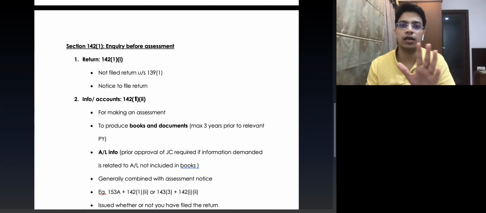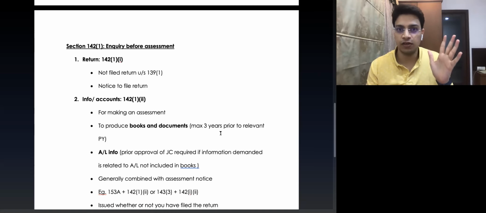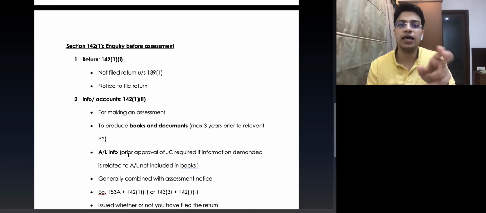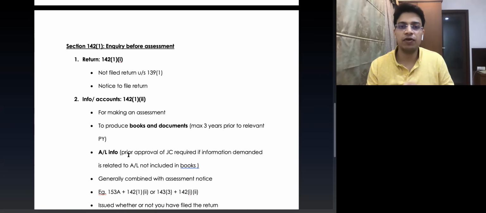Now, regarding the books and documents information, this information can be asked for a maximum of 3 years prior to the relevant previous year. From the relevant previous year, a maximum of 3 years information of books of accounts and other documents can be asked by the assessing officer under this clause. Now coming to the assets and liabilities information, the assessing officer can ask for the assets and liabilities information which is contained in the books of accounts. If he wants to ask the assessee for any information which is not contained in the books of accounts, prior approval of Joint Commissioner is required.